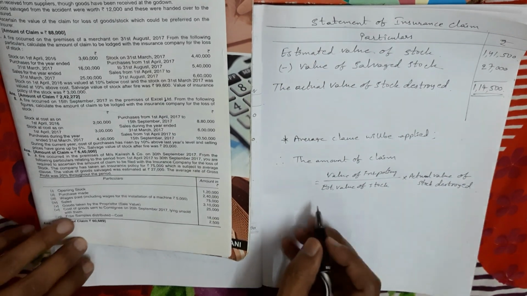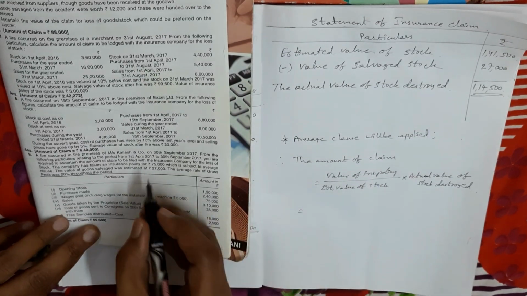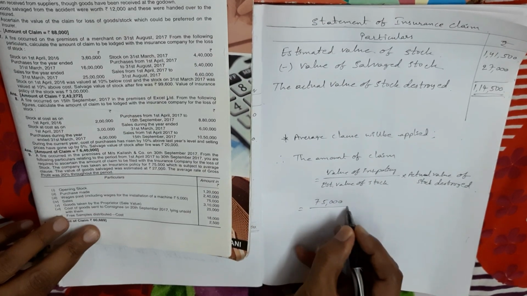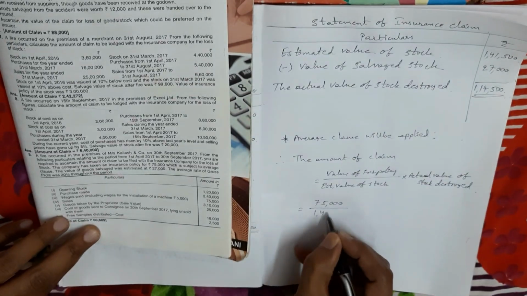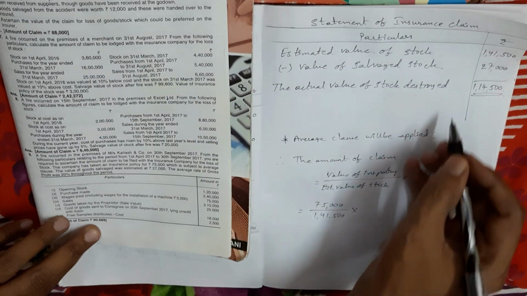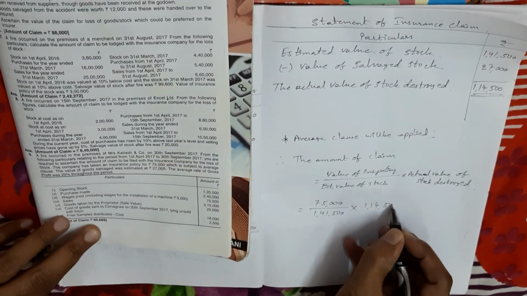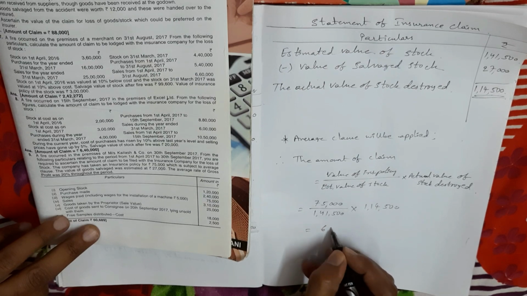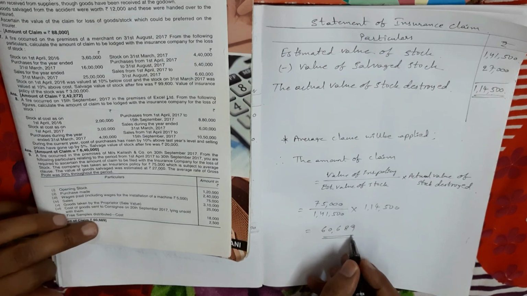Okay, now apply the amounts. The value of insurance policy given in the question is 75,000, divided by estimated value of stock. The estimated value of stock in this problem is 1,41,500, into actual value of stock destroyed. What is the actual value of stock destroyed? In the fourth step we calculated 1,14,500. And simplify this, we'll get the answer. Okay, so the balance is 60,689. So this is the amount of claim.